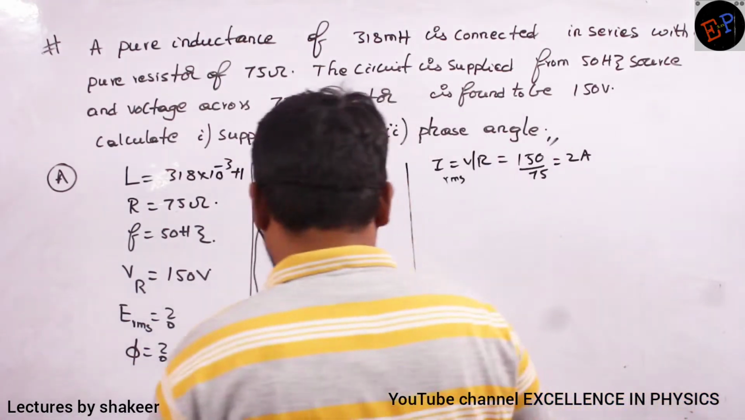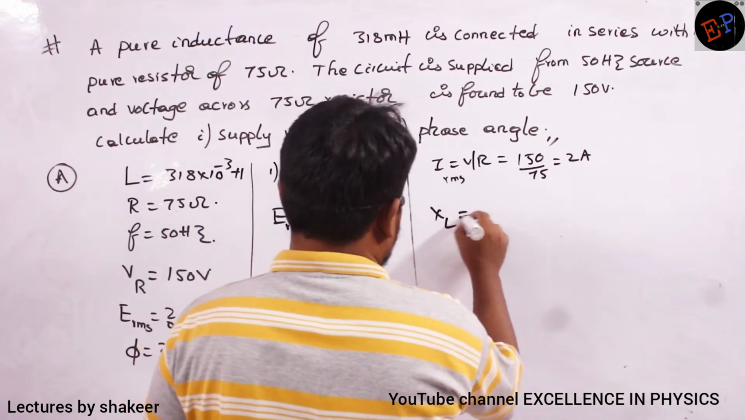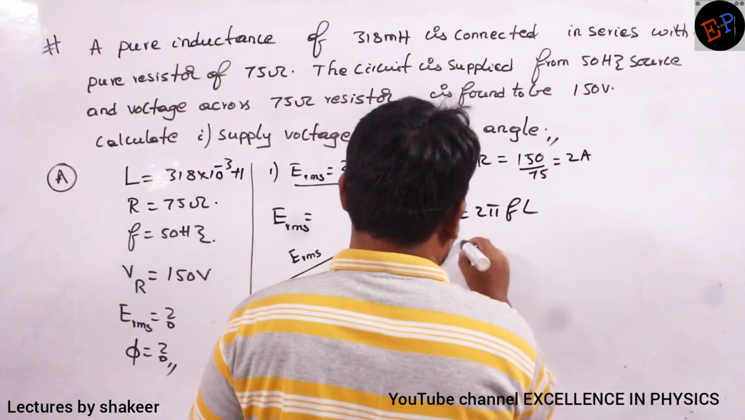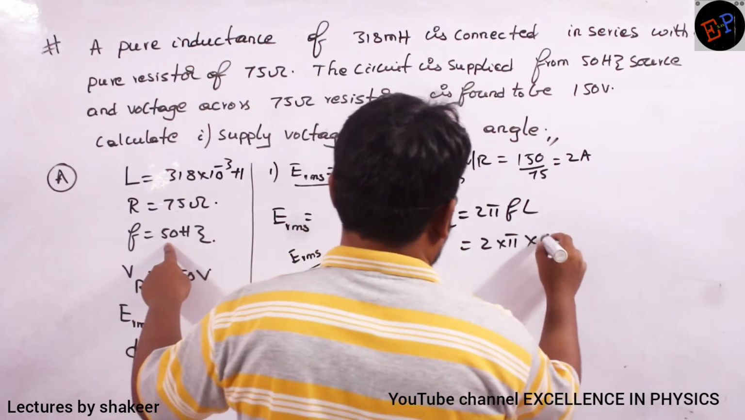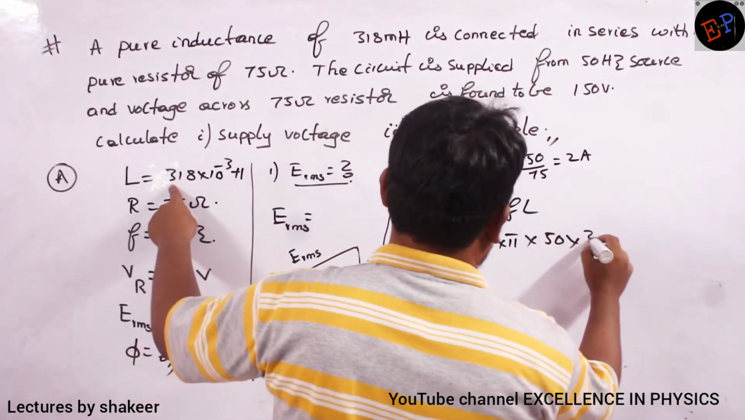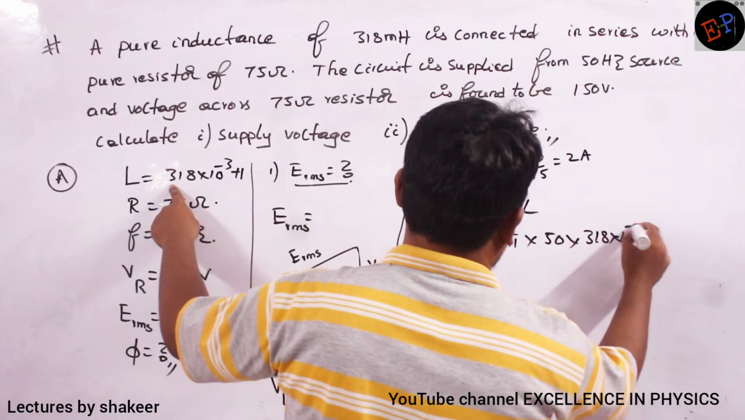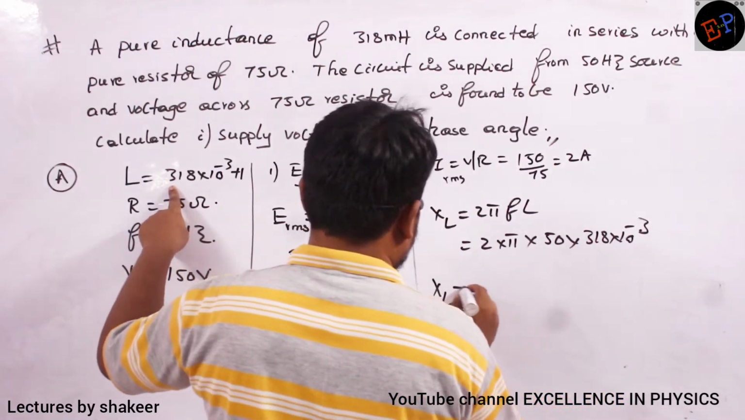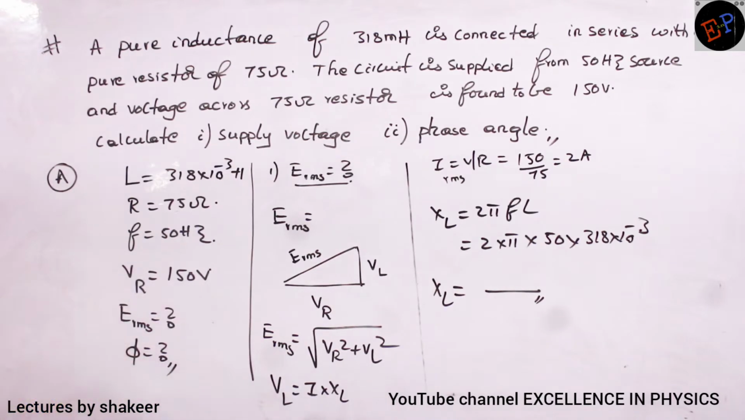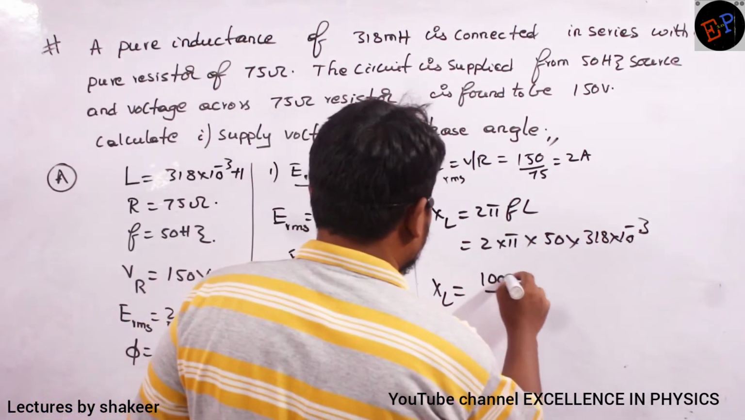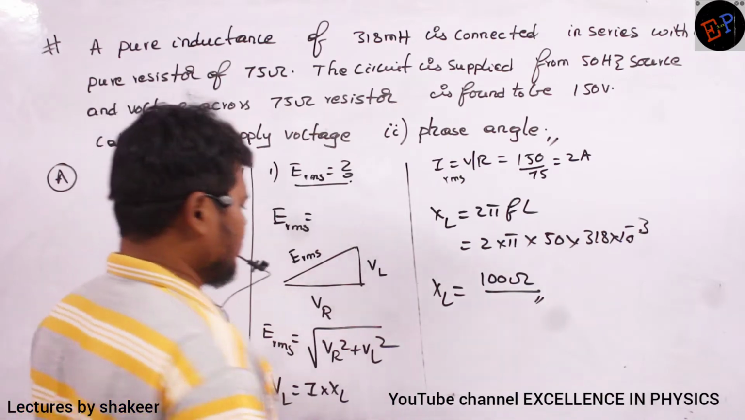And XL value how can I calculate? XL is equal to 2 pi f L. So 2 into pi into frequency 50. And what is L value? L value is 318 into 10 power minus 3. So if you do this calculation, I will get XL. Okay? Let us see what is the value of XL we got. XL is 100 ohms. Now calculate VL value.